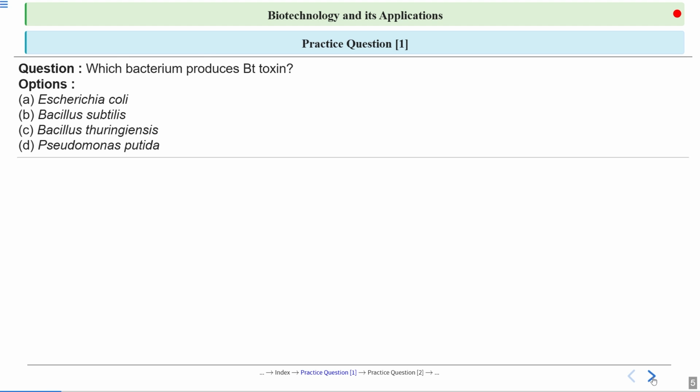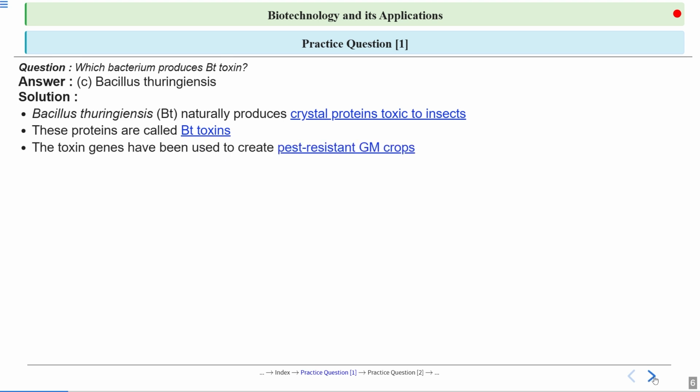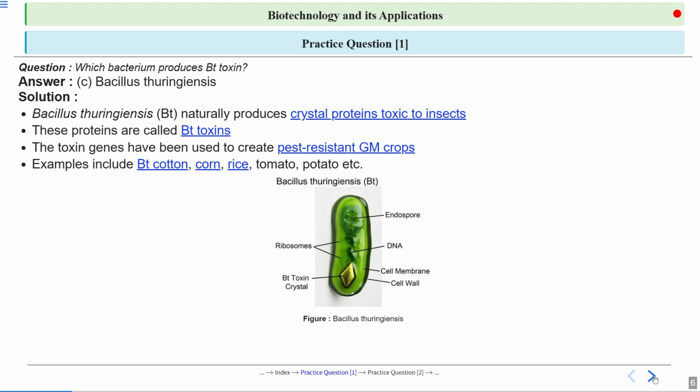So the answer for this question is Bacillus thuringiensis. We know that Bacillus thuringiensis is the bacterium which naturally produces crystal proteins, which are toxic to insects. These proteins are called Bt toxins, and these toxins have been used to create pest resistant GM crops. They are in the inactive form when they are present in the bacteria, but they get activated when they go inside the alkaline gut of the insect. Examples include Bt cotton, corn, rice, tomato, potato, etc.